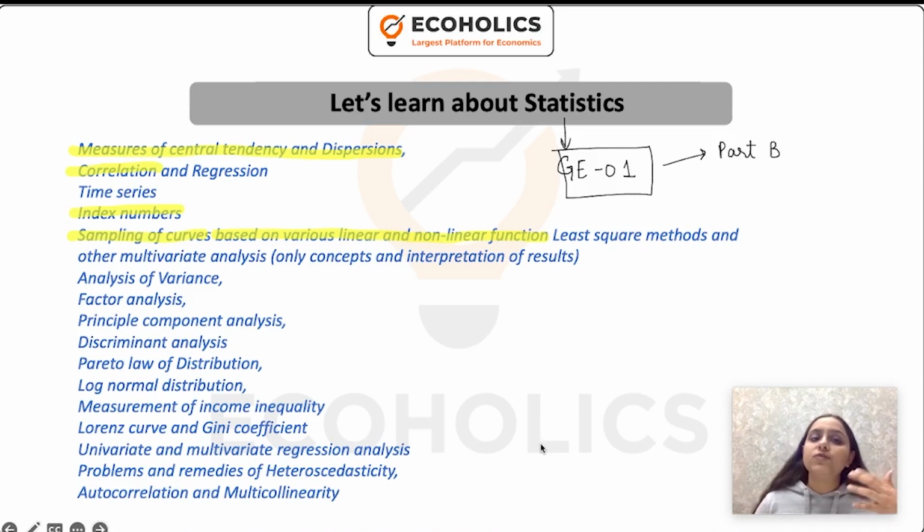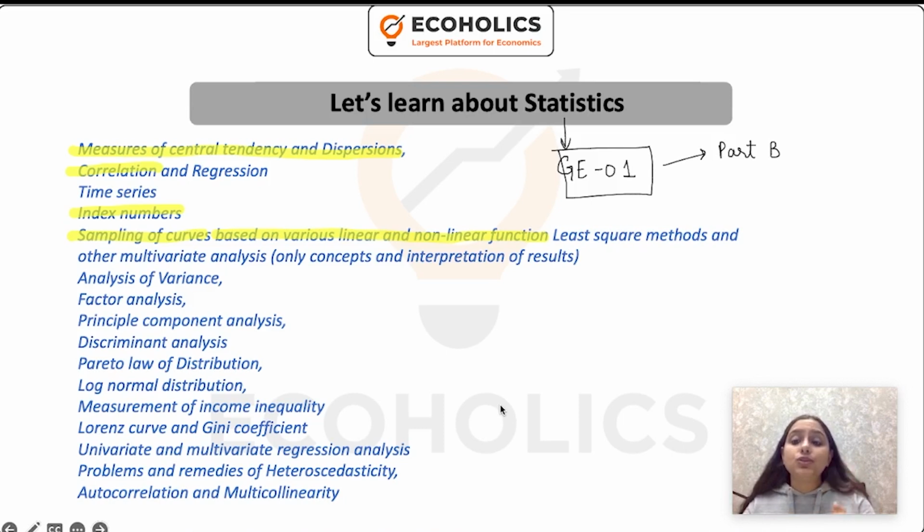When you do measures of central tendency and dispersion, that consists of mean, median, mode, all of these things which you study under it. In dispersions, you talk about skewness, kurtosis. But what is the purpose? If you pick up the past year papers of IES, you won't find direct questions asking you to calculate mean or calculate median. No, their purpose is not to test that, because that's something you already did in your class 11th and 12th.